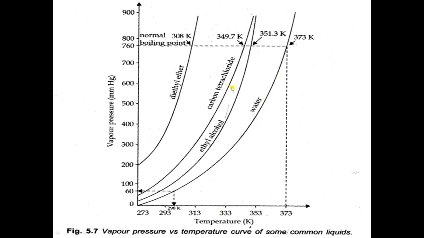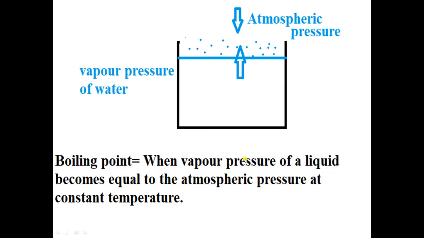Now different solvents have different vapor pressure. This is diethyl ether, this is carbon tetrachloride, ethyl alcohol and water. Here you can see that water has the highest boiling point among these. So different solvents have different boiling points. Now here we are using the term boiling point. How can you define boiling point? What is boiling point? Boiling point is when vapor pressure of a liquid becomes equal to the atmospheric pressure at constant temperature.